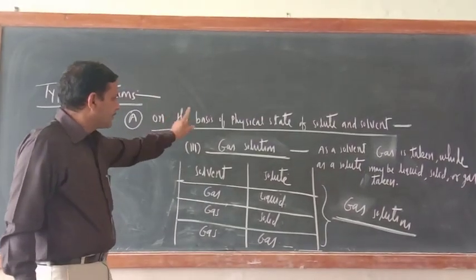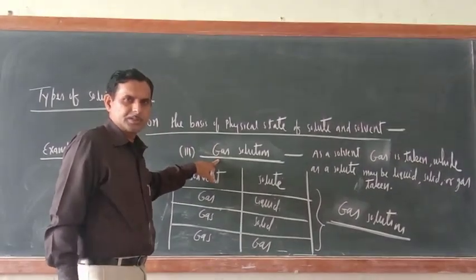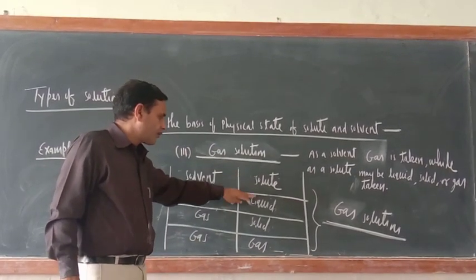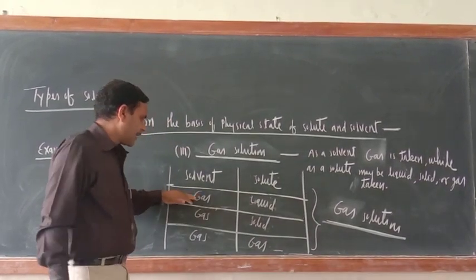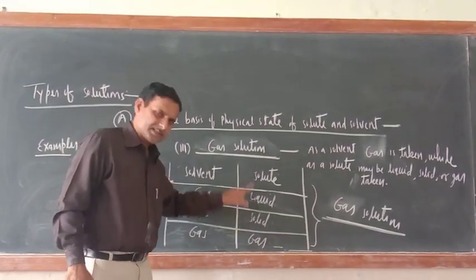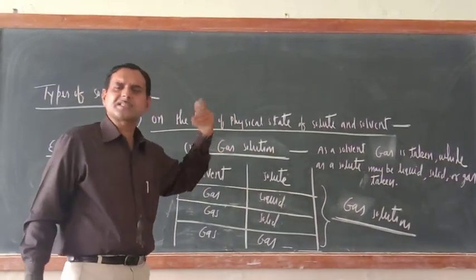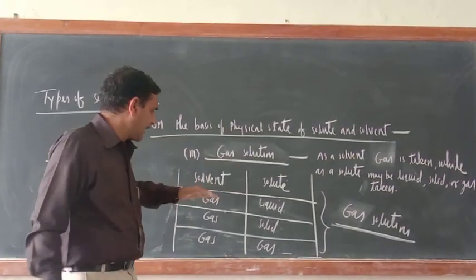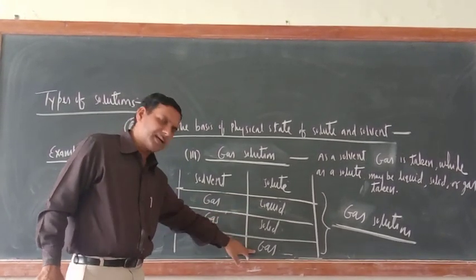Dear cadets, on the basis of physical state of solute and solvent, the third type of solution is gas solution. So in gas solution, as a solvent only gas should be taken. As a solute, it may be liquid, may be solid, may be gas. So we can tell like that: gas in liquid, gas in solid, gas in gas. Just see, who should get the first representation? The solvent. Whichever is the solvent should be named first, like here: gas in liquid, gas in solid, gas in gas.